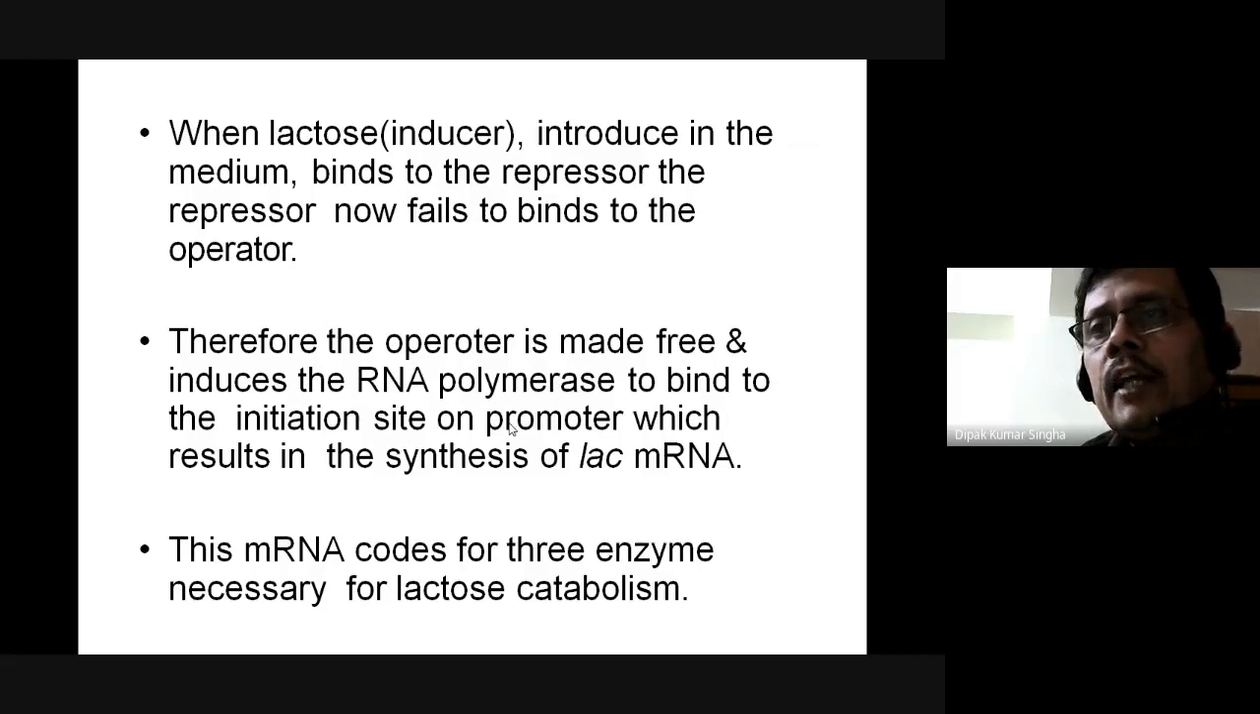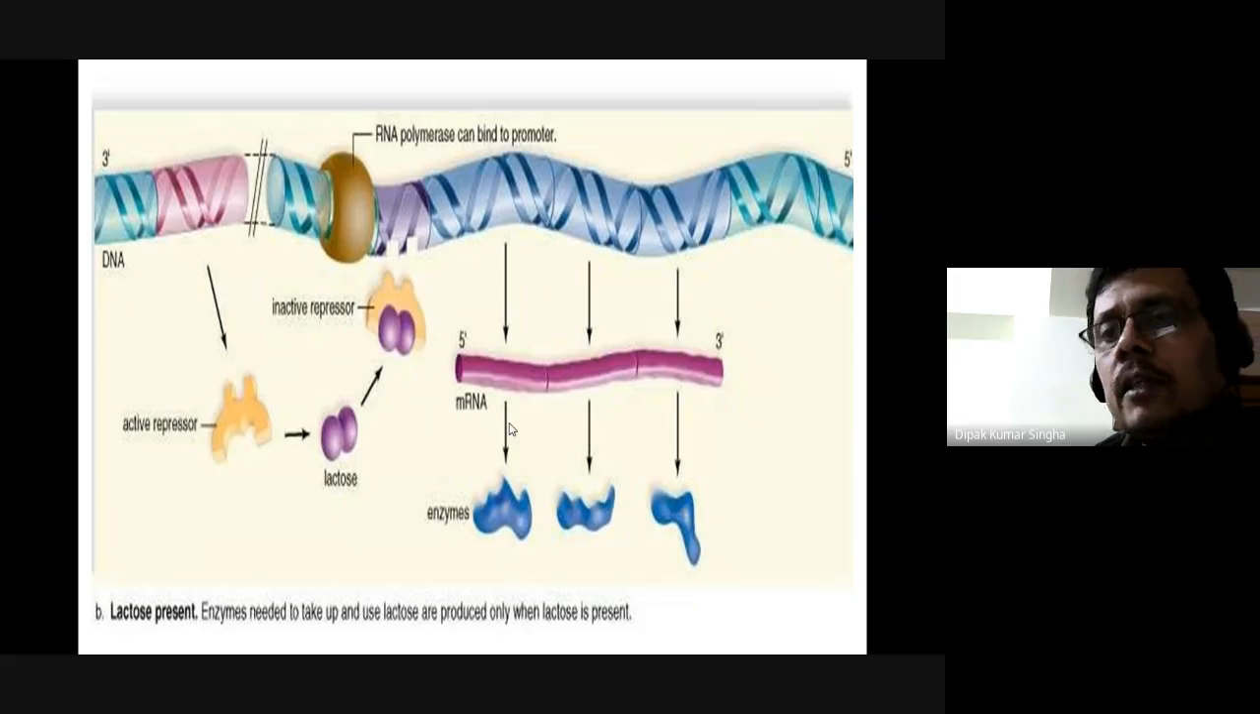Now when lactose is induced in the medium and binds to the repressor, the repressor falls off the operator. Actually at that time the switch will be on. Therefore the operator is made free and induces the RNA polymerase to bind to the initiation site on the promoter, which results in the synthesis of lac mRNA. And this mRNA codes for the three enzymes necessary for lactose catabolism. The same.